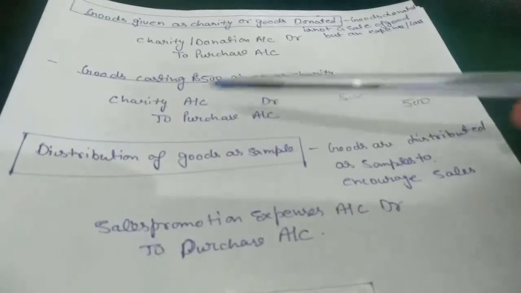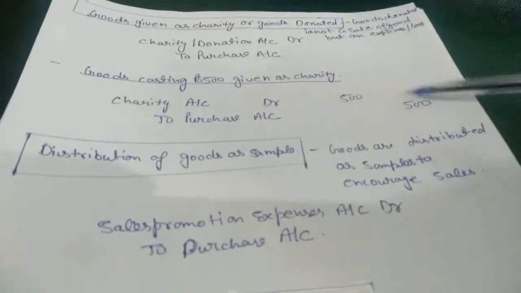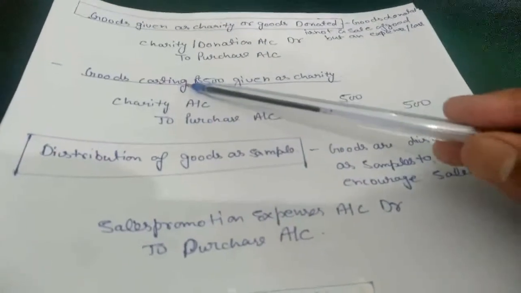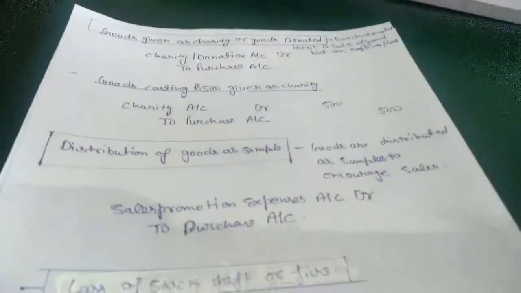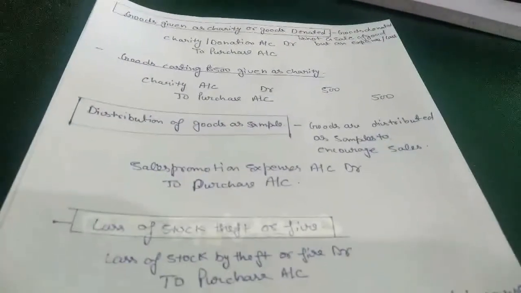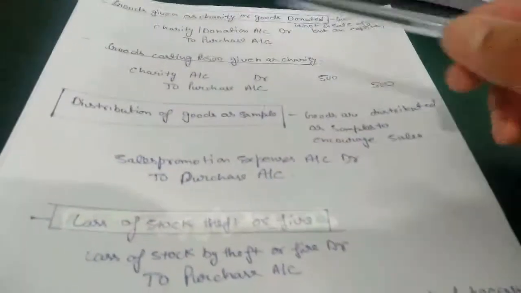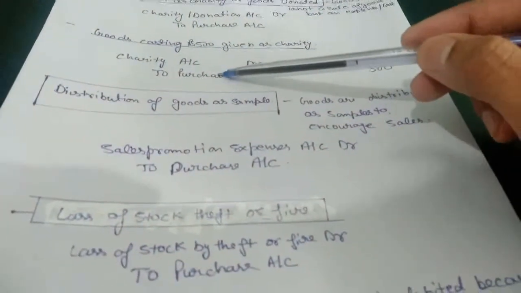Charity account debit to purchase account of 500, because we donated goods costing 500, so we will take purchase instead of cash. If we donate 500 in cash, then we will use cash instead of purchase.